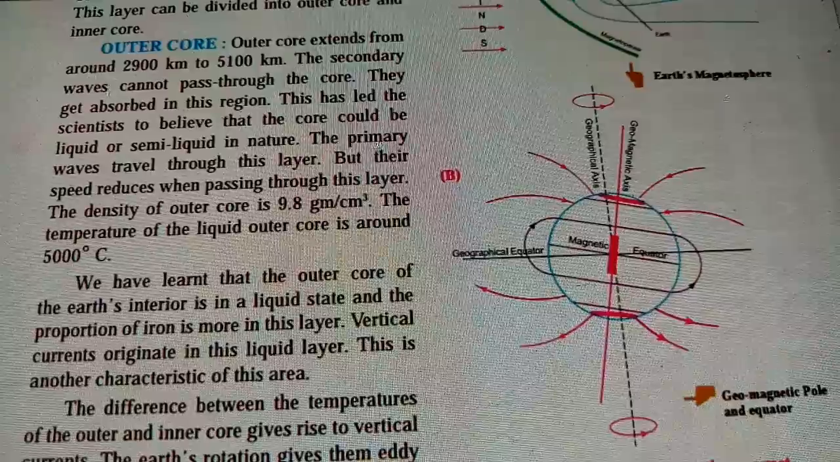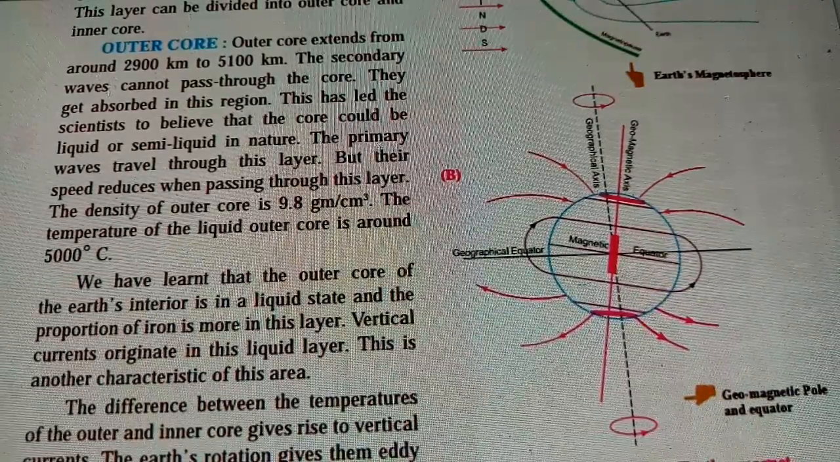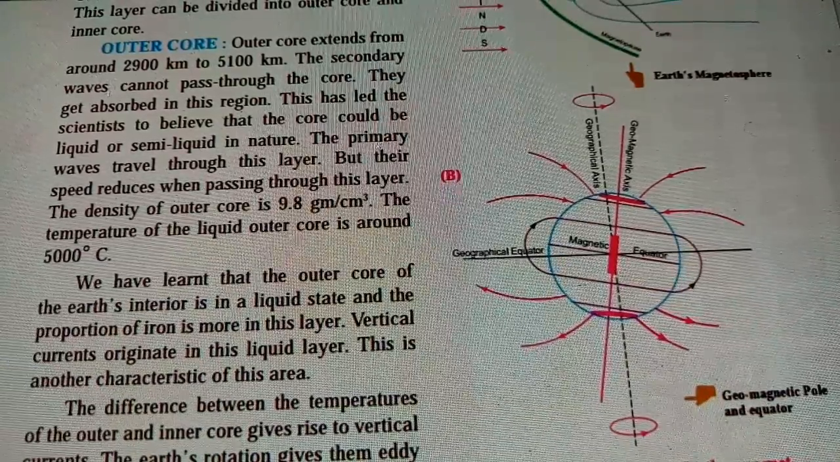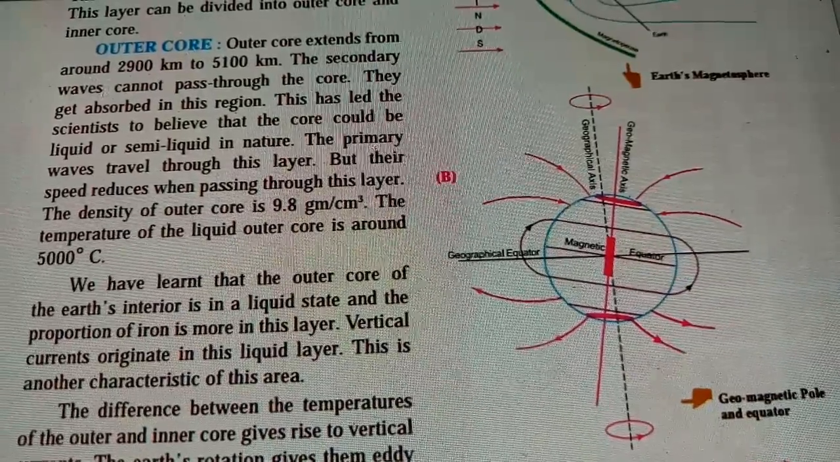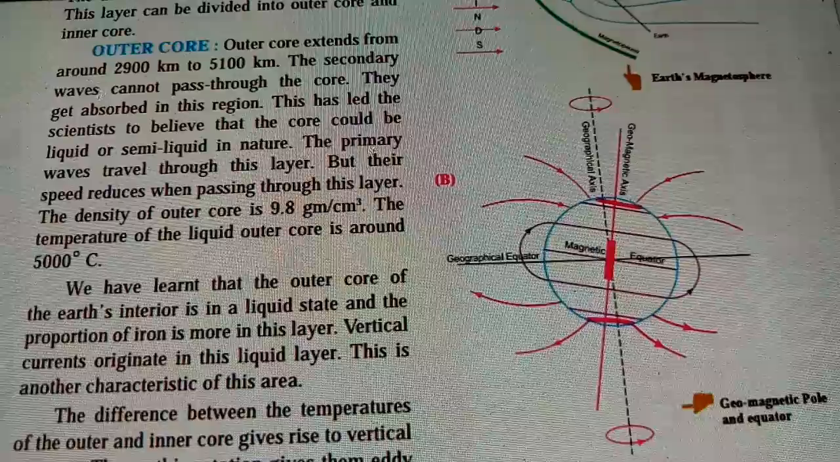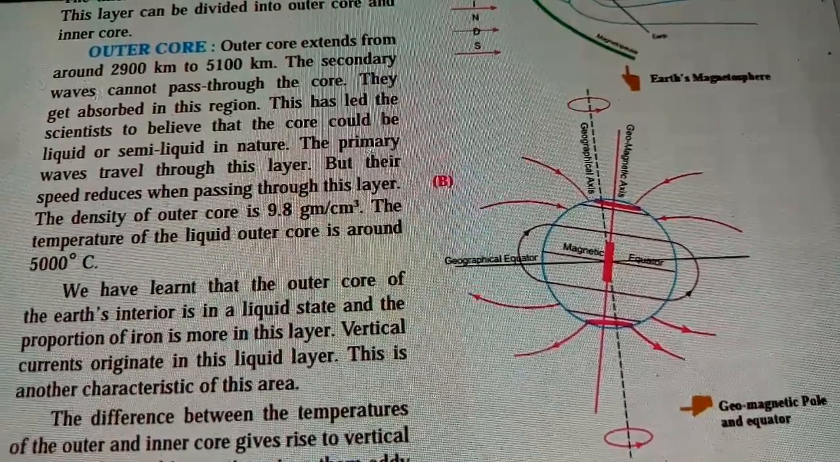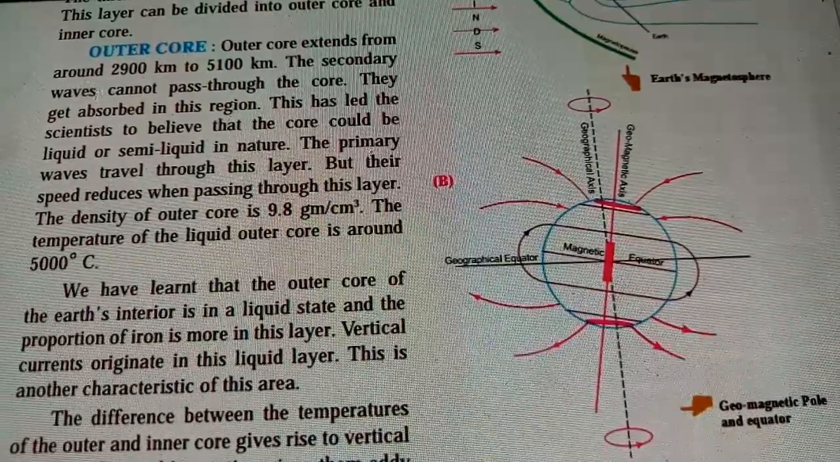The primary waves travel through this layer, but their speed reduces when passing this layer. The density of the outer core is 9.8 gram per cubic centimeter. The temperature of the liquid outer core is around 5000 degrees Celsius. So you will find the density of the outer core is more as compared to the inner core, and the temperature of the liquid is more as compared to the inner core.